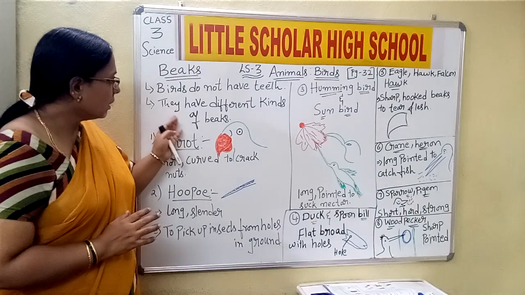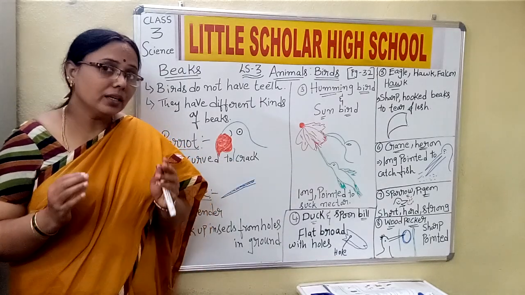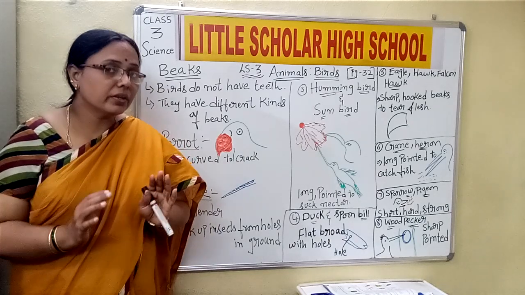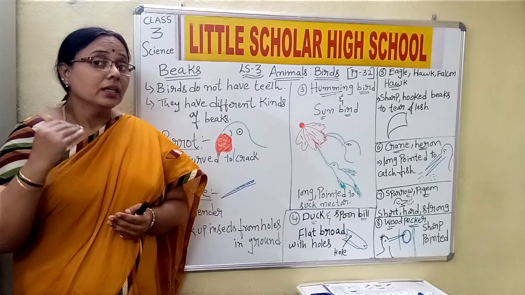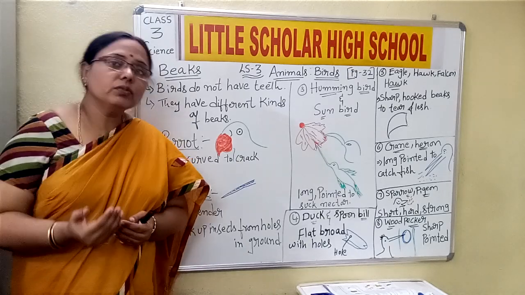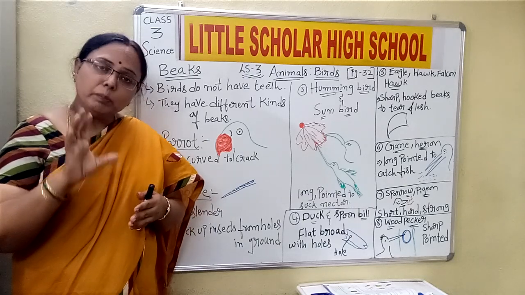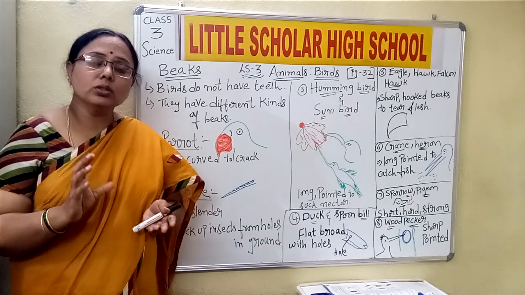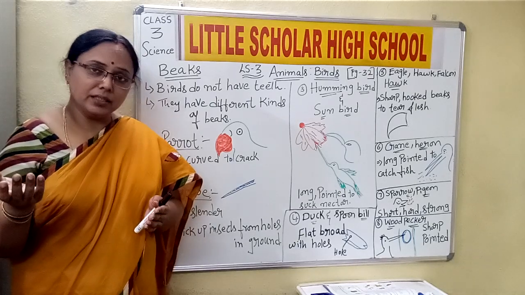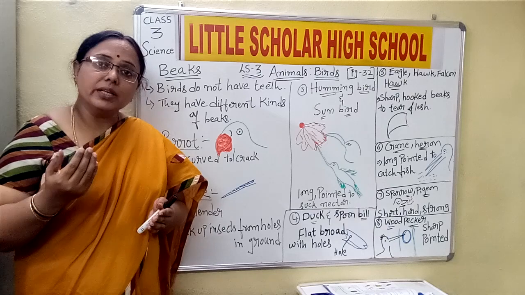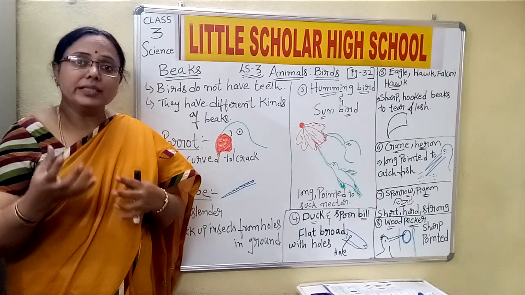These are the different kinds of beaks we shall discuss today. Again I'm repeating, the different shapes of the beaks depend upon the nature of the food they take. Every bird has its own method of taking food, and every bird differs in the variety it takes.